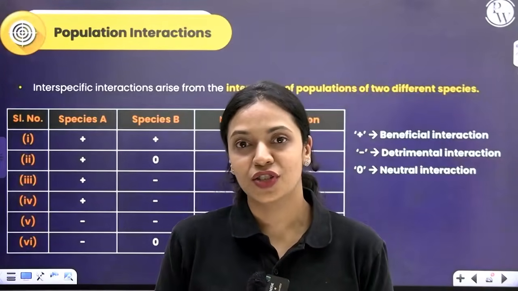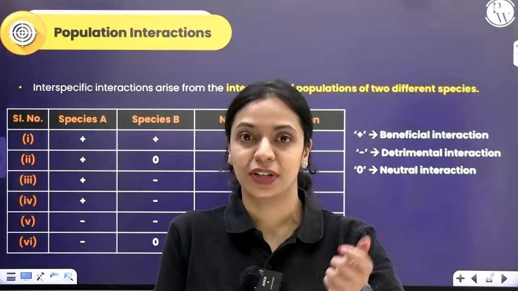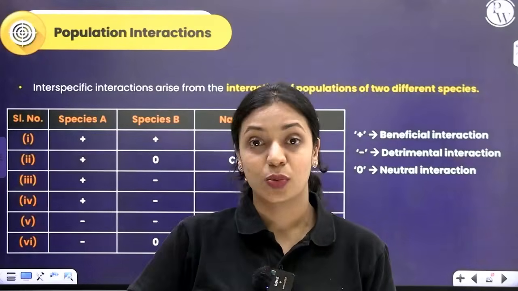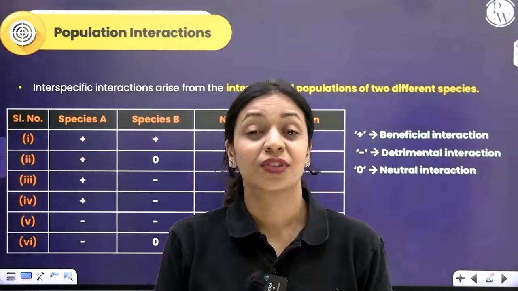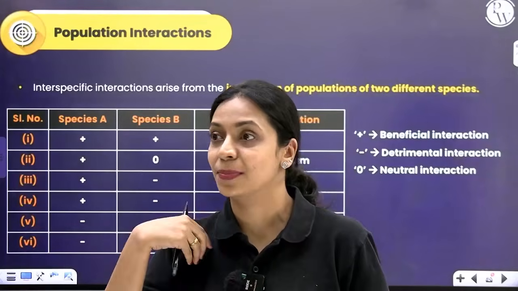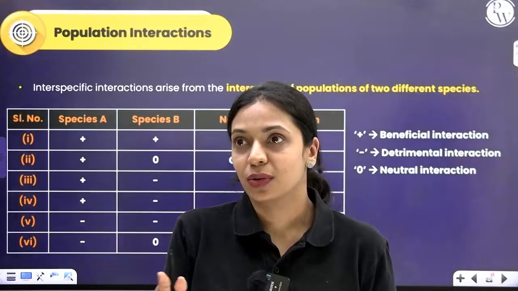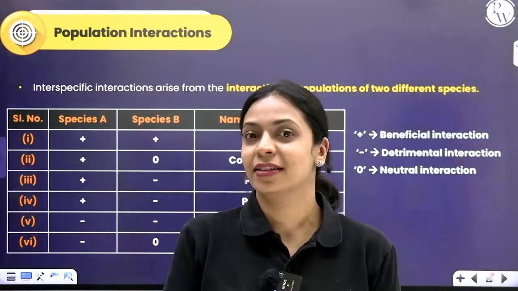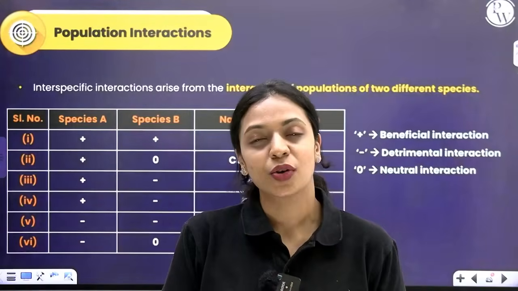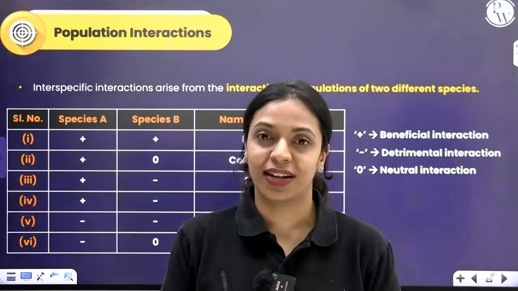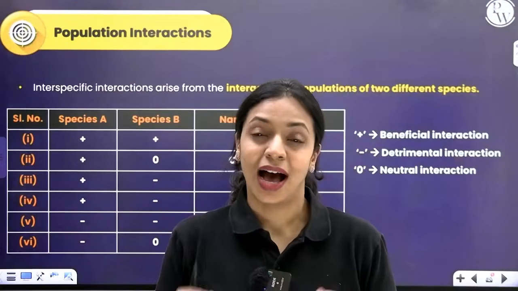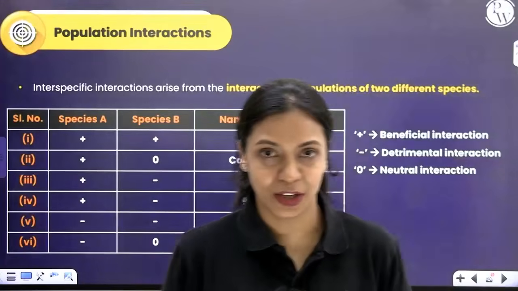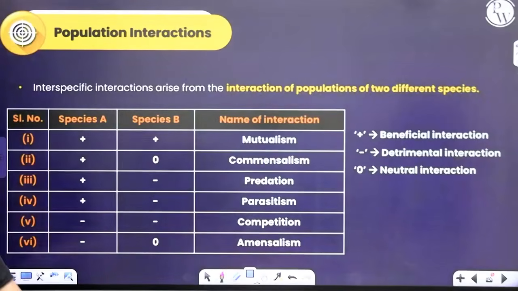There are certain interactions where both the interacting species benefit. There are certain interactions where one benefits, and one is neither benefited nor harmed. There are interactions where one is benefited and one is harmed. There are interactions where one is negatively affected and the other one is neutral. So you have various different types of population interactions depending upon how it has affected the two interacting populations. Here's a list of them.